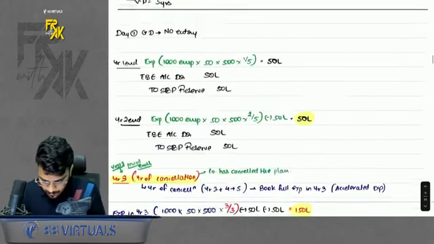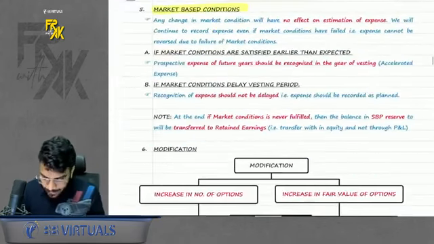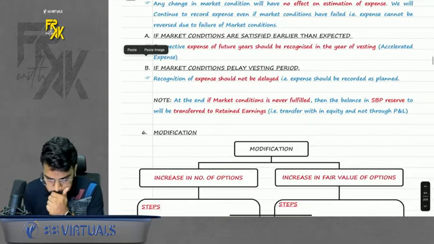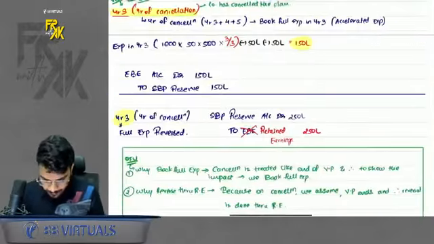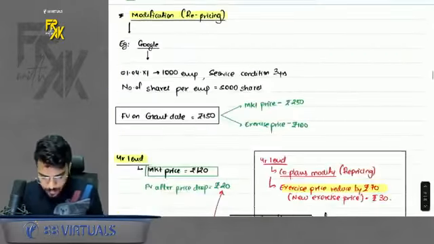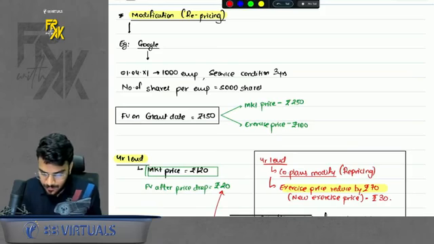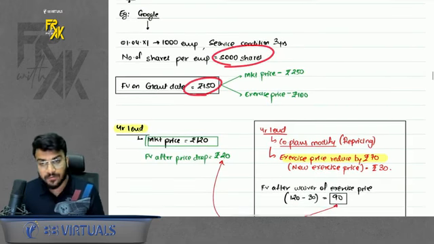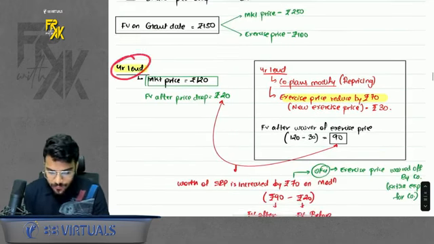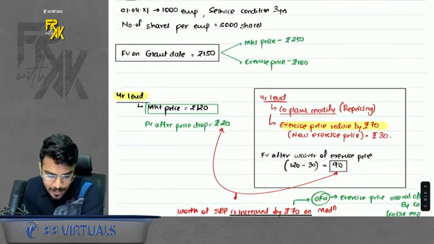Okay. Then the next point, I guess, is modification. Now, what is the meaning of modification? Modification means, I'll try to explain this with the help of an example. So in modification, let's say you announce a plan. Okay, 100 employees, 3 years, number of options you are giving is 5,000, fair value is 150.